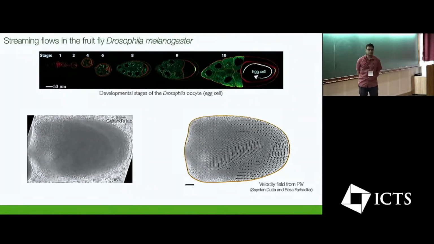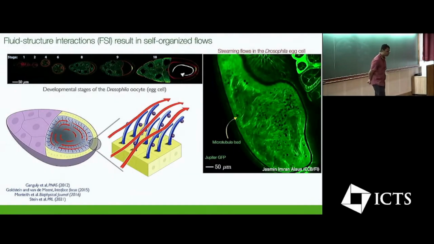Now you can ask how these flows are emerging. So we believe that this is a result of fluid-structure interaction phenomena. The boundary of the egg cells is coated by thin hair-like micron-sized filaments called microtubules. These are anchored on the boundary, and there are molecular machines or motor proteins called kinesins that move from the base of the filament to the tip, carrying cellular payloads or cargoes. So as they move up, they push down on the filament. So these filaments are under compression. If the load is sufficiently large, they can buckle.